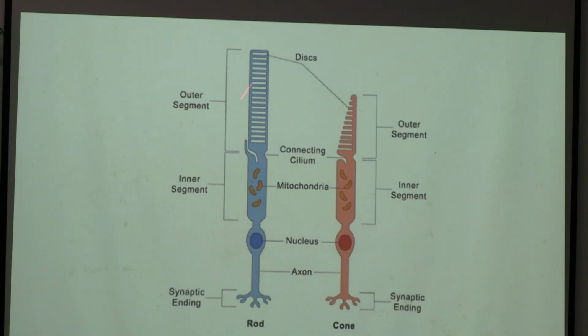You see this is a rod cell and this is a cone cell. So by the shape we can easily identify what is a rod cell and what is a cone cell. Here it is the synaptic ending, here it is the connecting cilium, this is the inner segment, this is the outer segment, this is the connecting cilium, and this is the nucleus, right? Okay. And these rods and cones are packed with mitochondria, okay.